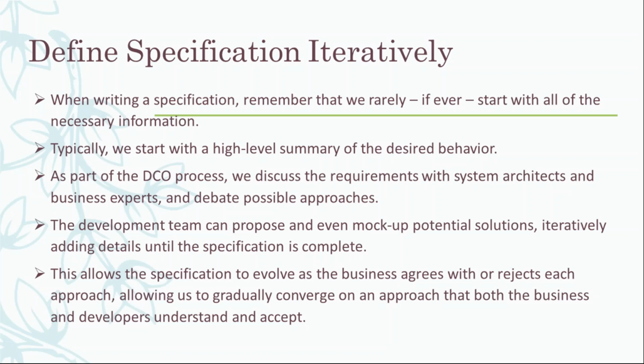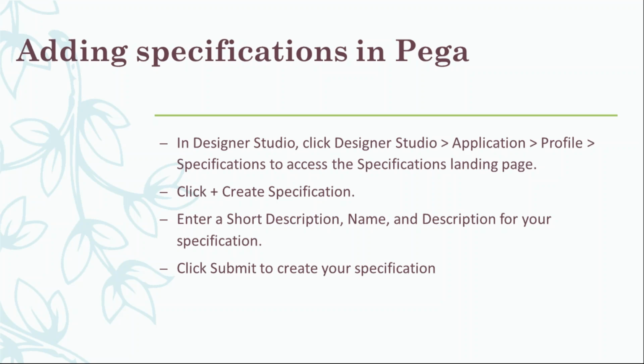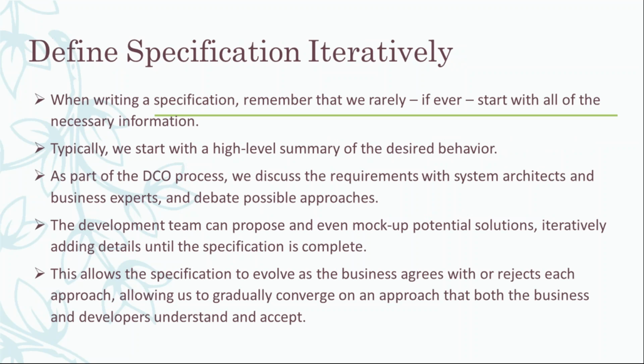So this is the final one, I think. Yes, there are only two slides. The next one is about when we start writing a specification. We don't have sufficient information, and not all the necessary information is there. So we just write it at a high level: this is the requirement, and this is a high-level summary of it.